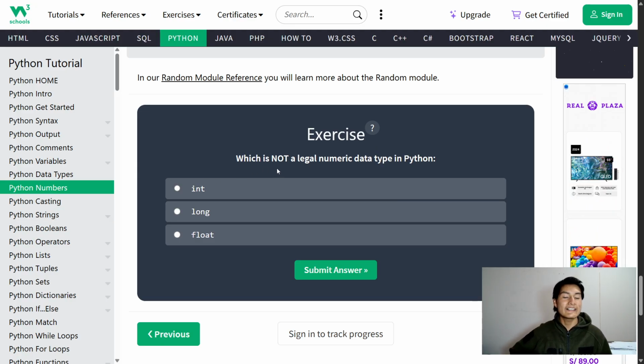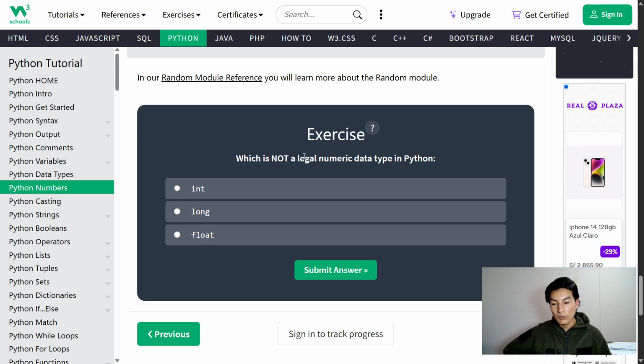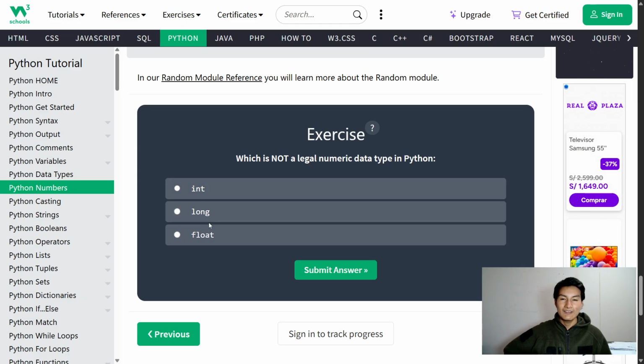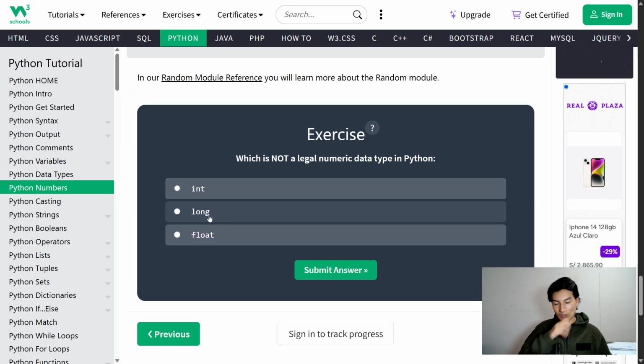We are going to do this exercise again: which is not a legal numeric data type in Python? Float, int, long. We had float, int, long, right? Long.